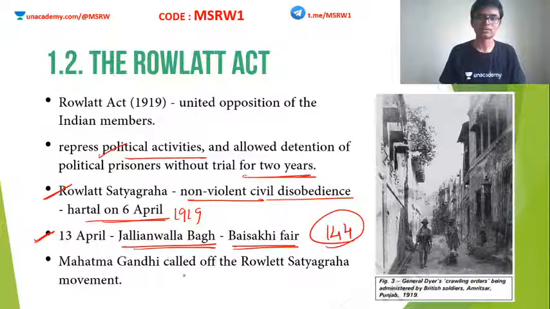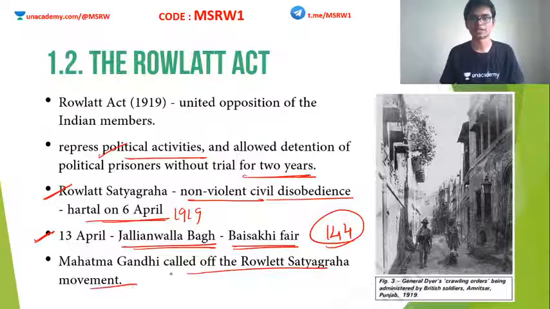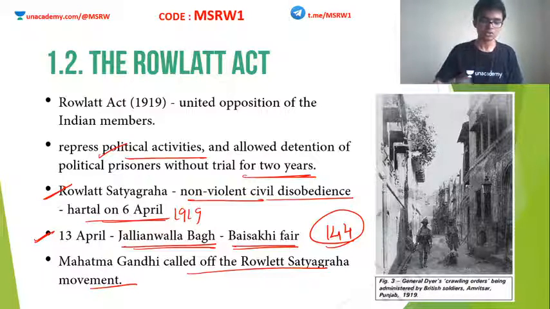So Mahatma Gandhi very soon called off the Rowlatt Satyagraha movement. When the Jallianwala Bagh massacre happened, upon hearing this news, people in different parts of the country started rising in violence against Britain. They abandoned non-violence, and many violent events occurred all across India after the Jallianwala Bagh incident. Upon seeing this, Mahatma Gandhi called off the Rowlatt Satyagraha because he was never in conformity with people using violence. Clear? So this Rowlatt Satyagraha was called off.